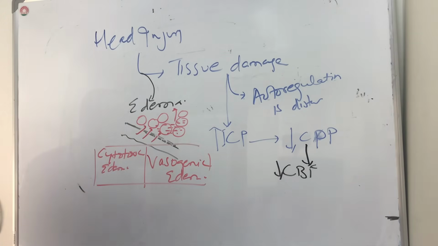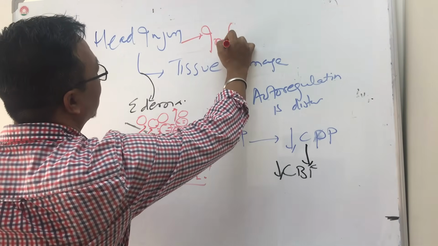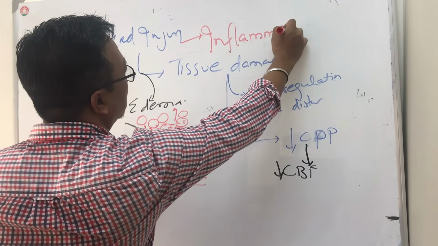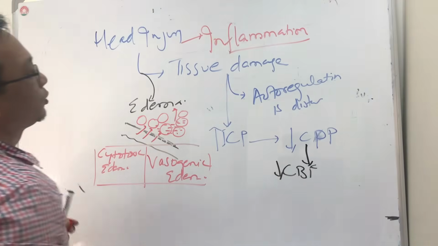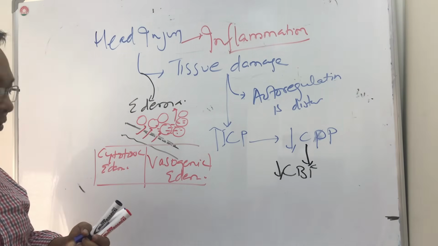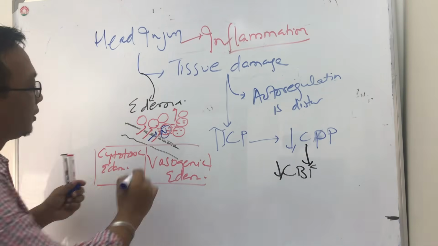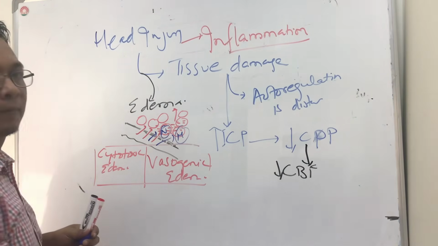When there is a head injury, don't forget that there is a process of inflammation. Where there is cell damage, the permeability has increased. So there will be neutrophils coming to the situation, and some macrophages.